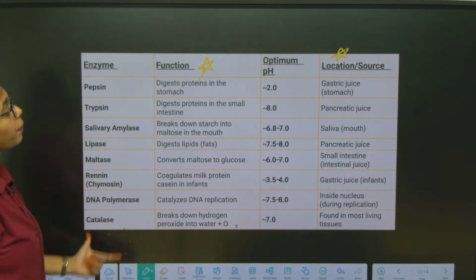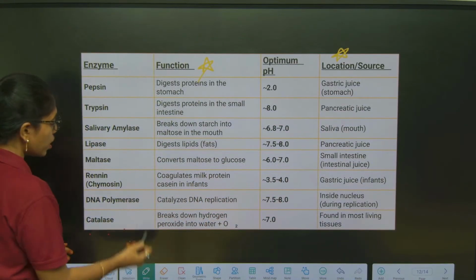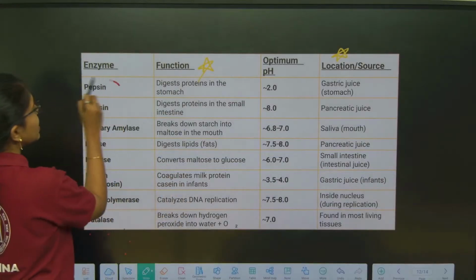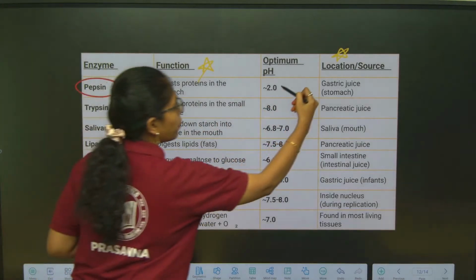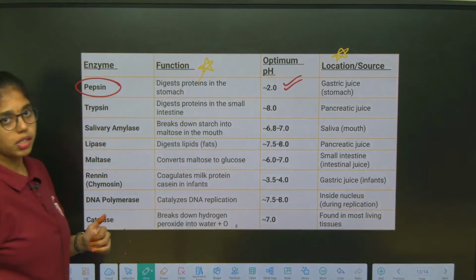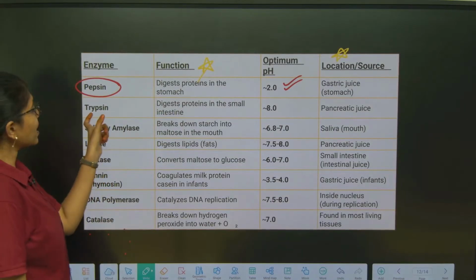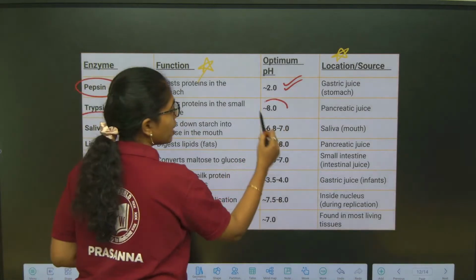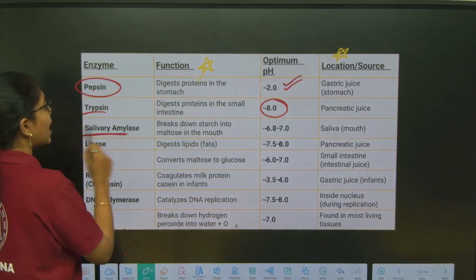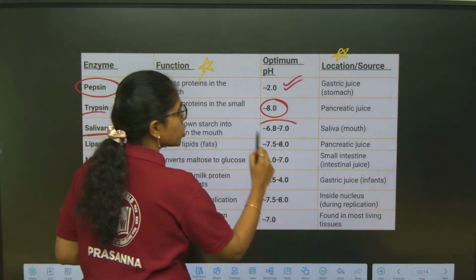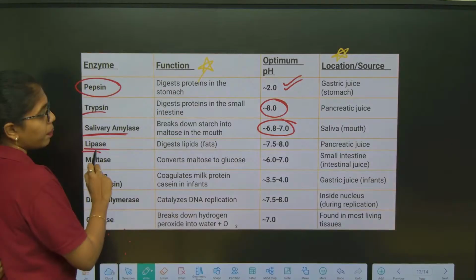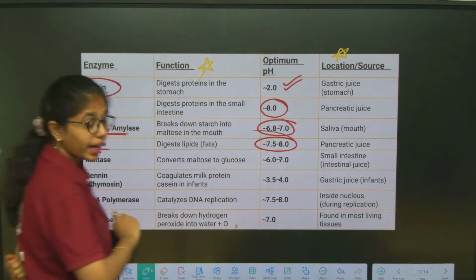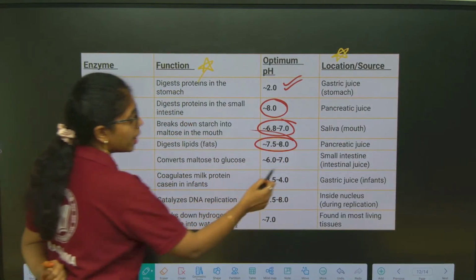Let us look into the pH range only here. So here, if you have to see the first enzyme, that is pepsin, the optimum pH is what? 2.0, that is 2 pH. Next, trypsin, its optimum pH is 8, and salivary amylase, its pH is 6.8, lipase 7.5, maltase, it is 6